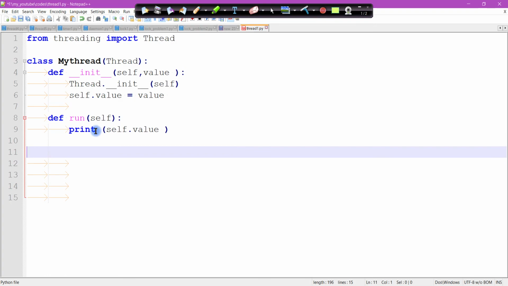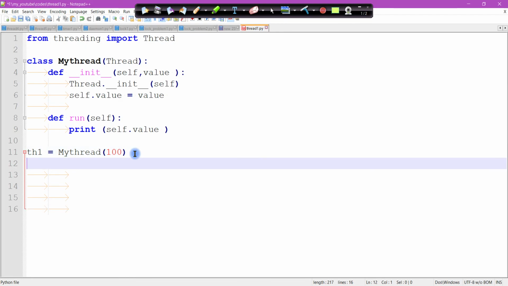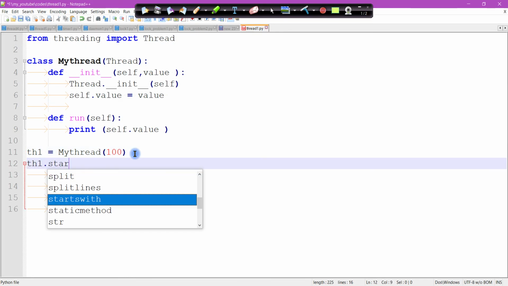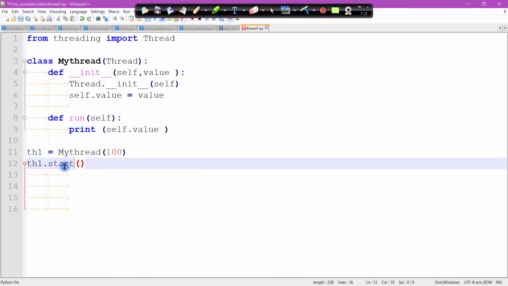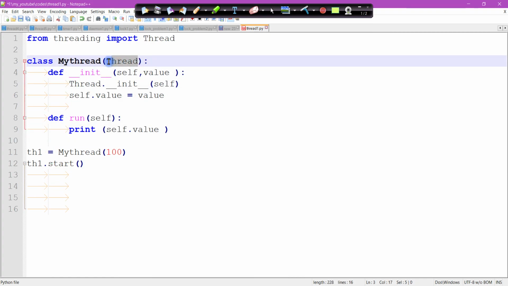Now I'm going to create a thread. So thread creation is like an object creation. Okay, sorry, it's my thread, the child class. So pass the value, so 100 will go here. Now start the thread by using the start method. You can see this method is not defined here. This is already defined in the base class.